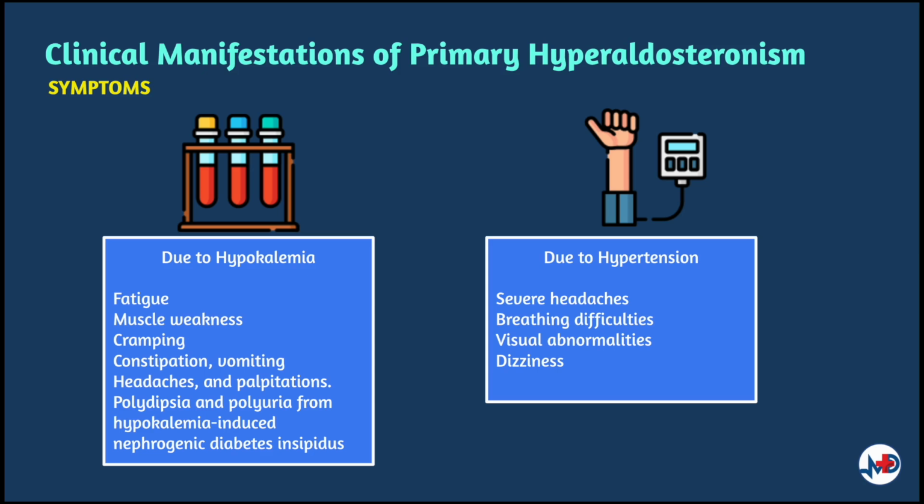A clear history from patients helps us to not miss the diagnosis, as diagnosing primary hyperaldosteronism can be challenging. Symptoms that patients may complain of include features suggestive of hypokalemia, which are fatigue, muscle weakness, cramping, constipation, vomiting due to ileus caused by hypokalemia, headaches and palpitations, and polydipsia and polyuria from hypokalemic-induced nephrogenic DI. Features suggestive of hypertension include severe headaches, breathing difficulties, visual abnormalities, and dizziness.